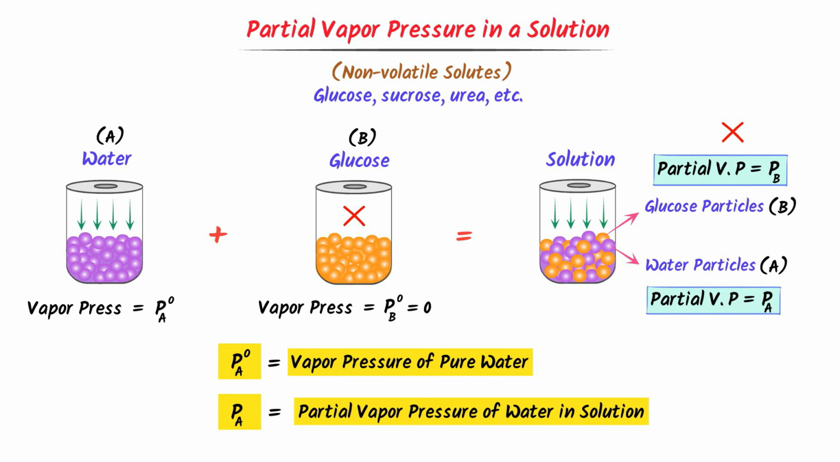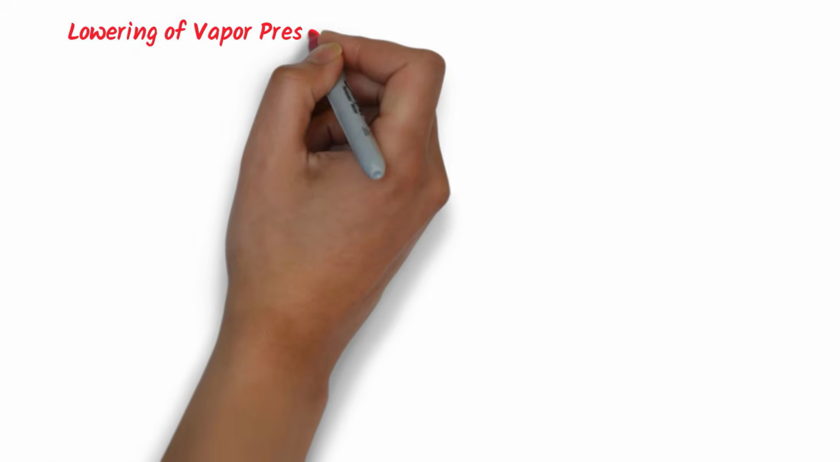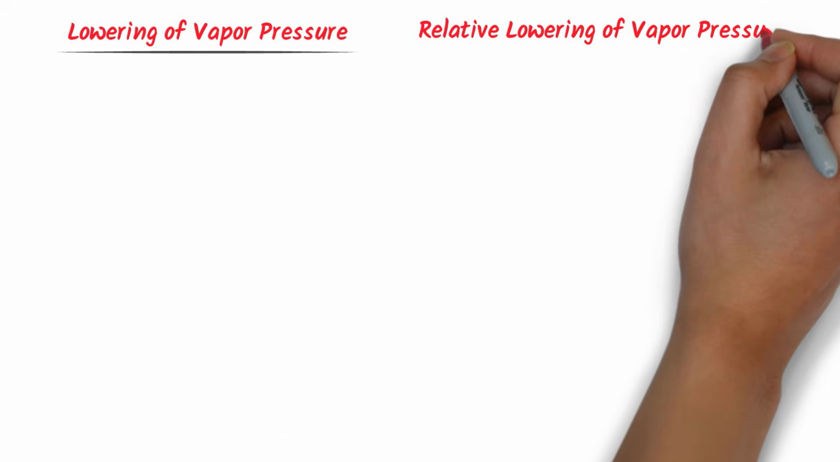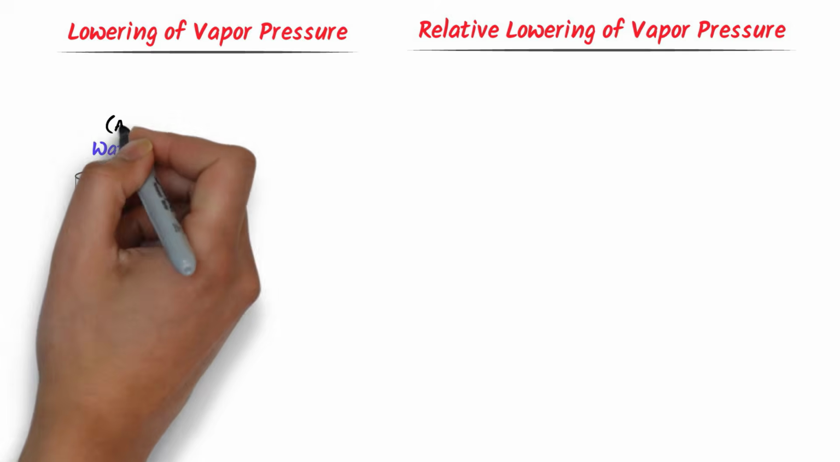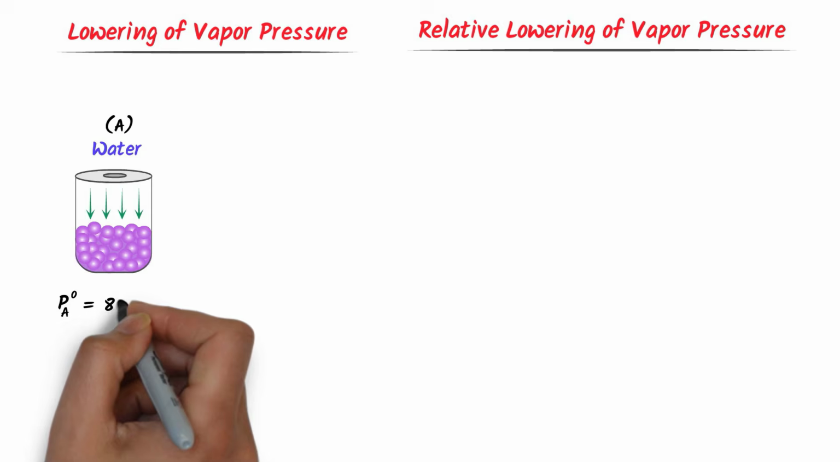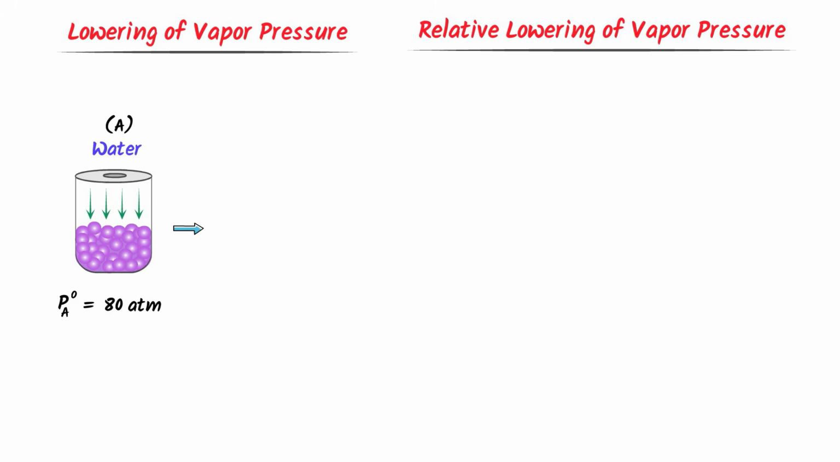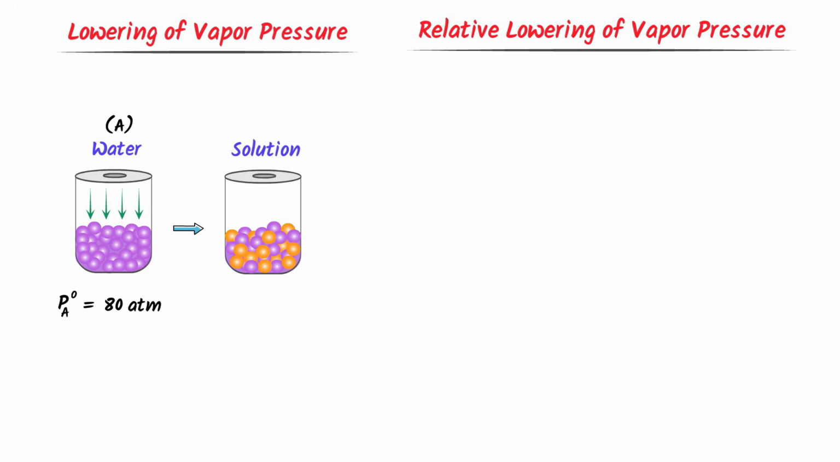Now I will teach you two important concepts which no one is teaching. What is meant by lowering of vapor pressure and relative lowering of vapor pressure? Well, consider water in this container. Let its pure vapor pressure PA naught be equal to 80 atmosphere. Now I add some glucose to it to form a solution.